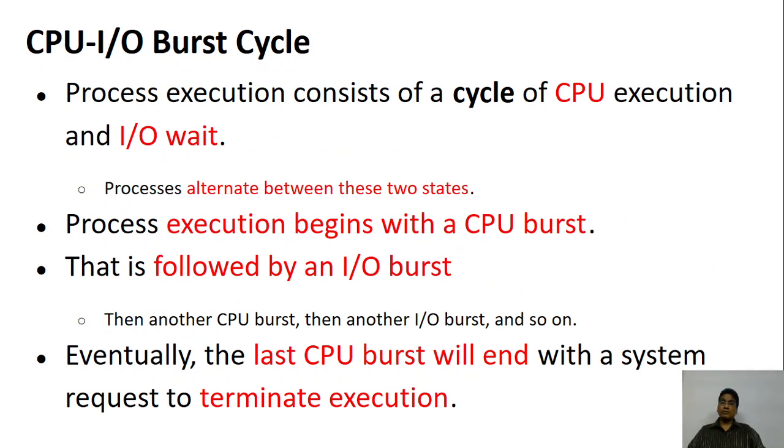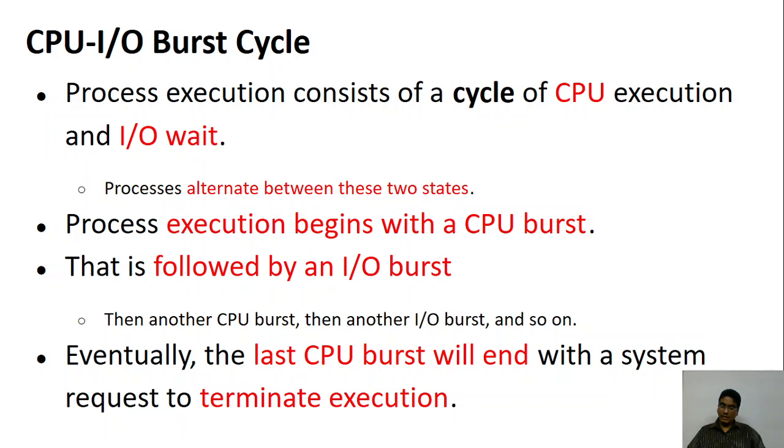Now let's look at how a general process execution takes place. We have all written C programs, or some of you have also written C++ programs, and generally in your program you initialize the variables, then you take the input, then some calculation happens, and finally the output comes on the screen. This is generally the idea. So you have the input, process and the output.